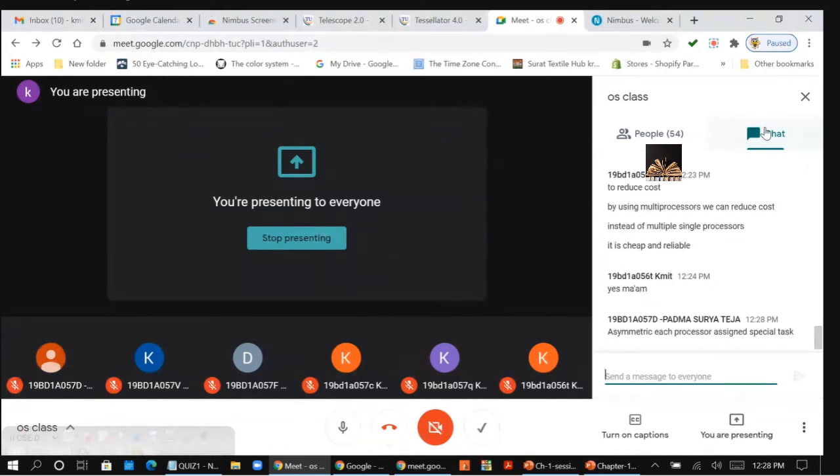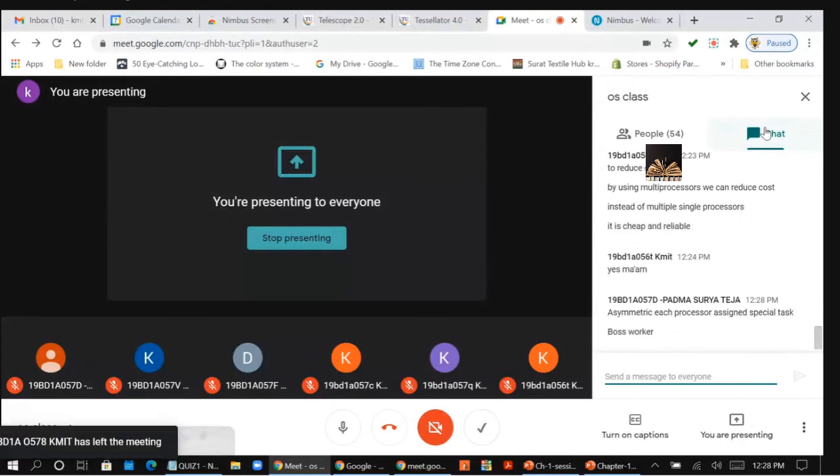Asymmetric, each processor is assigned a special job. Okay, fine. That is using what kind of relation? Boss-worker. Very good. But when it is coming to symmetric...